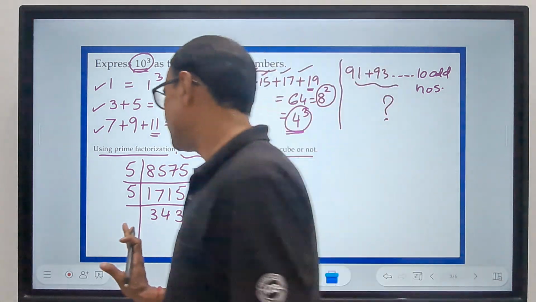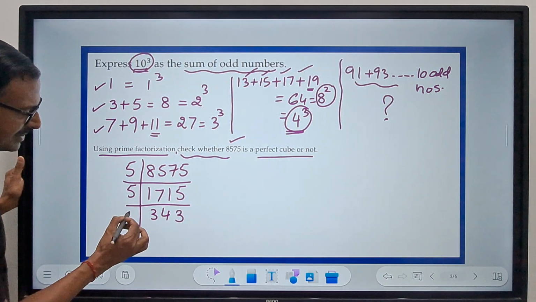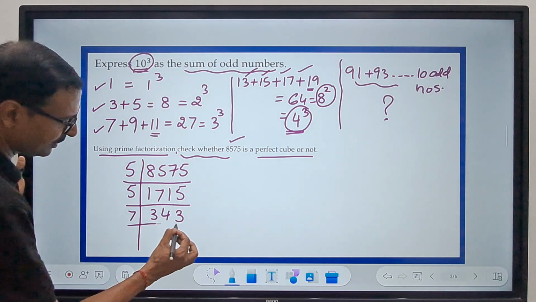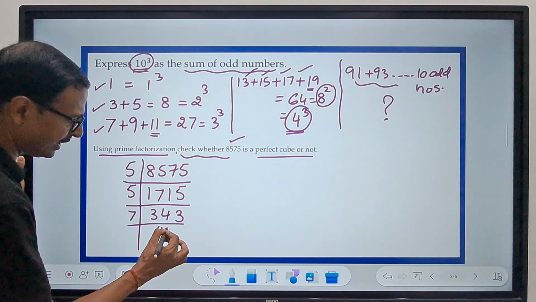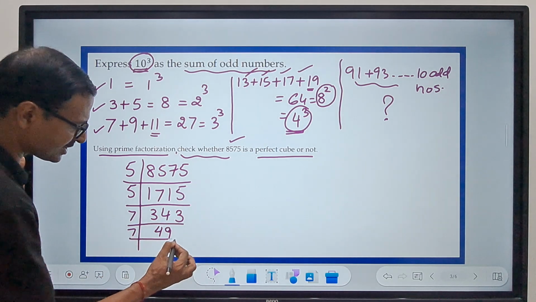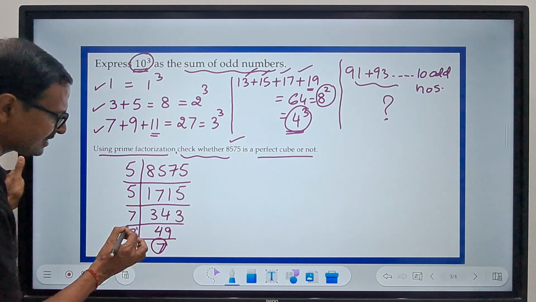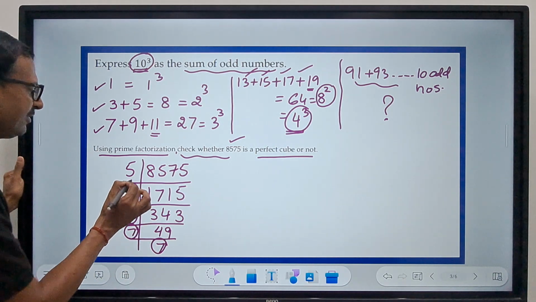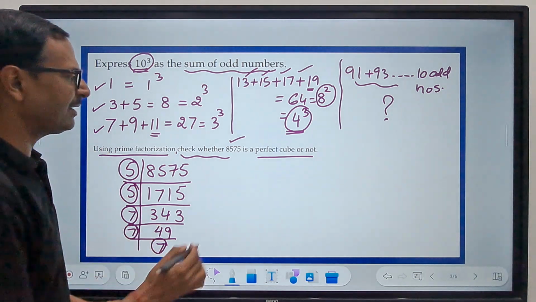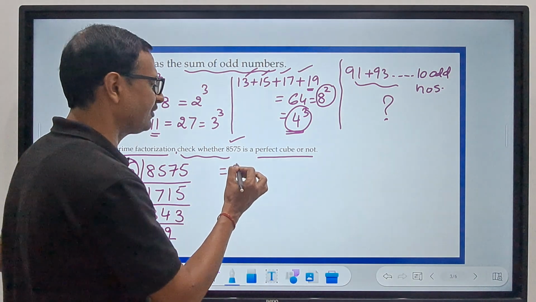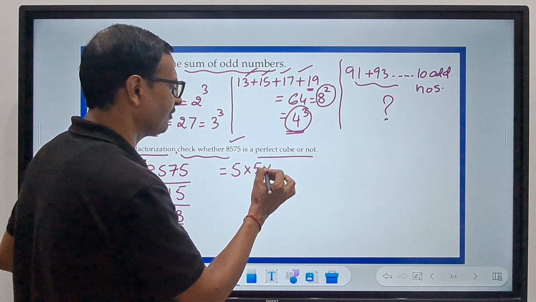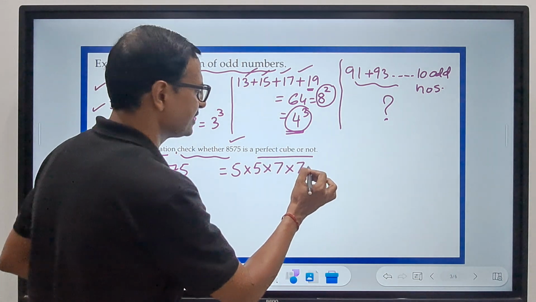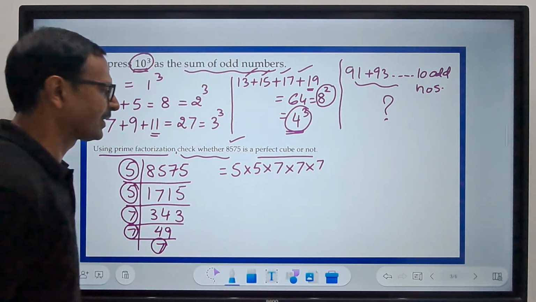So after this you are going to get 7, which gets me 49, another 7 which gets me a 7. So 7, 7, 7, 5, 5. These are the prime factors of 8575. 5 times, 5 times, 7 times, 7 times 7.